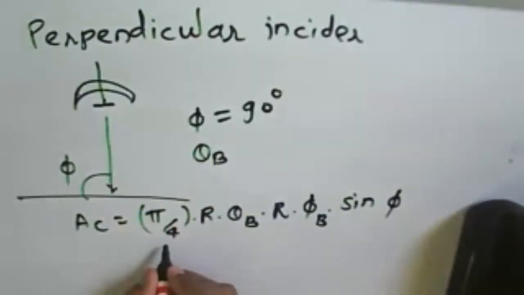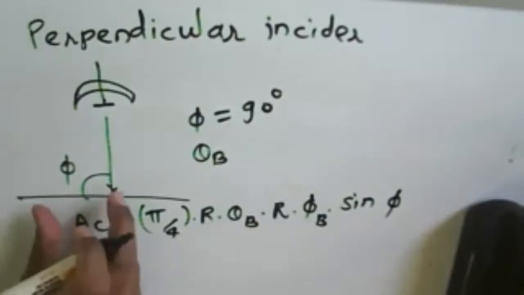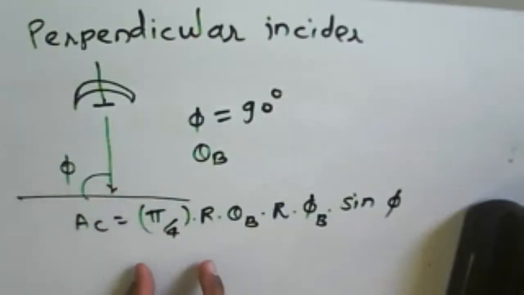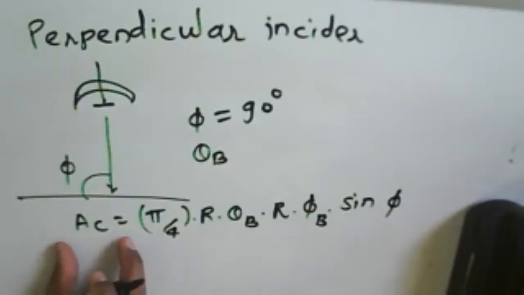And this factor π/4, because we are saying that the shape of that area will be elliptical, so that's why π/4 is here. And we can say that A_C is nothing but the area.